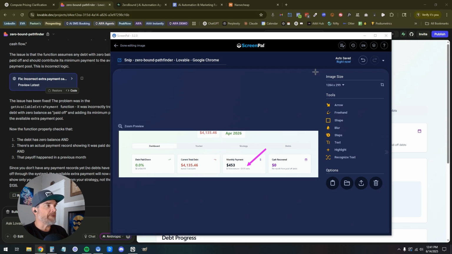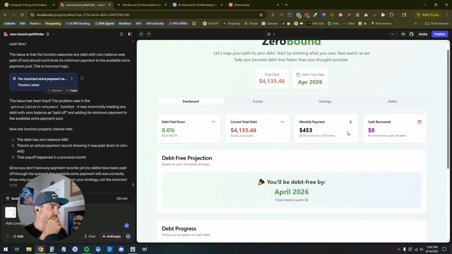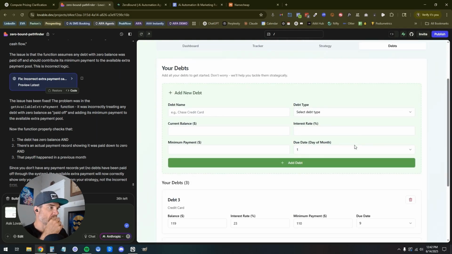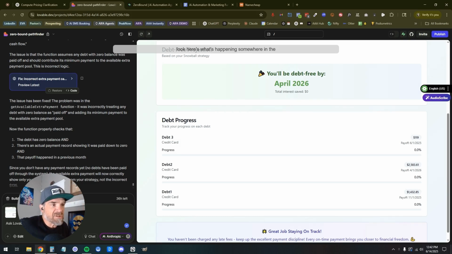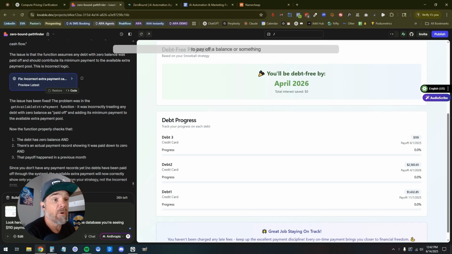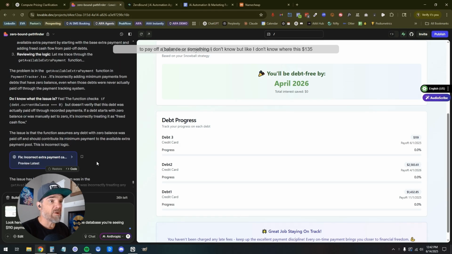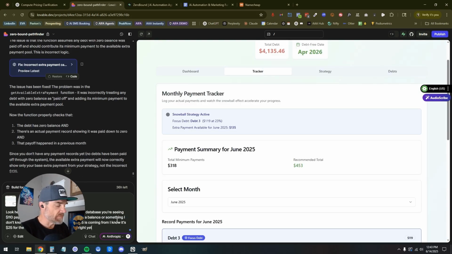So I just took a screenshot. It's still showing the 135 extra. Drop that in there. I'm going to go into the debts dashboard. Here's what's happening. Somewhere in the database, you're seeing a $110 payment that I made somewhere to pay off a balance or something. I don't know. But I don't know where this $135 is coming from. I know it's $25 for the extra amount, but it's just not right yet. So let's dig into it.